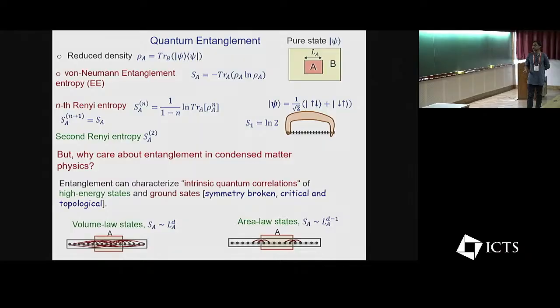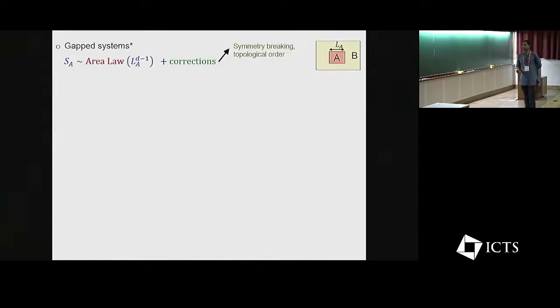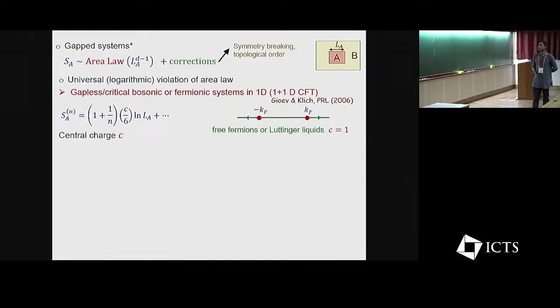A caricature way to understand this is that if you have an extensive number of Bell pairs between the subsystem and the rest of the system, you get a volume law. Otherwise, if it's only near the boundary, then you get an area law. Now, this area law is not the only thing. It turns out that corrections to the area law can also give you interesting information, like about symmetry breaking and topological order and other characterizations. And beyond the area law, there is also some other universal aspect which appears for gapless systems.